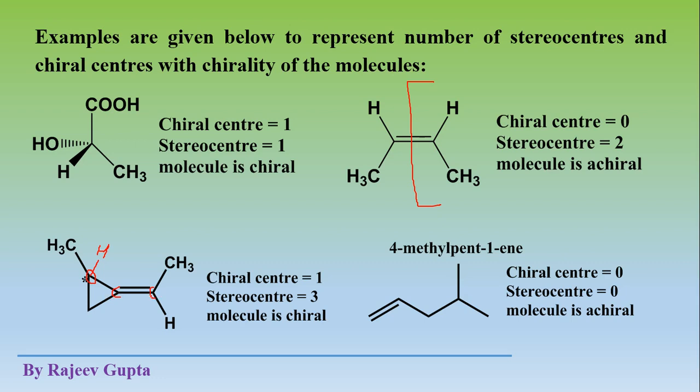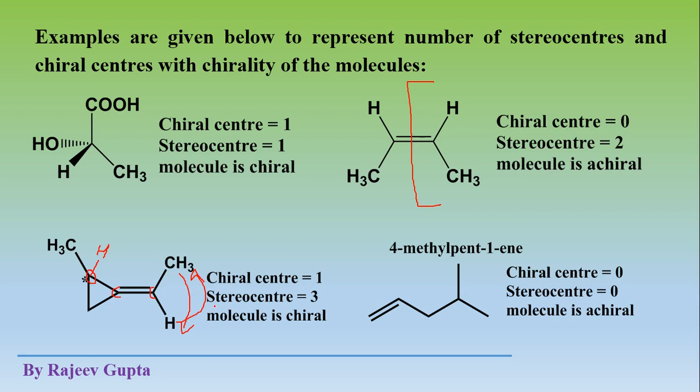These are not chirogenic. These both are, which are bonded by this double bond. If you interchange this methyl group and hydrogen, so this methyl group goes this side and hydrogen upside, then you will get a different configuration. See here, this methyl group and this methyl group are almost cis, but when you interchange this group, these become almost trans type. So the structure of the molecule changed, meaning the stereo of the molecule changed.